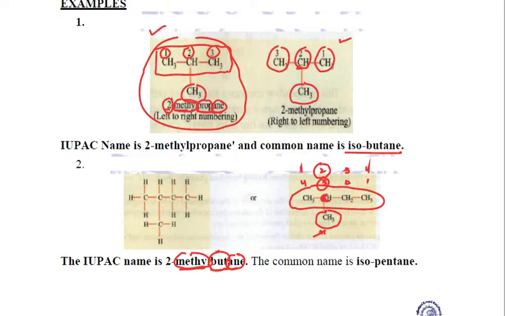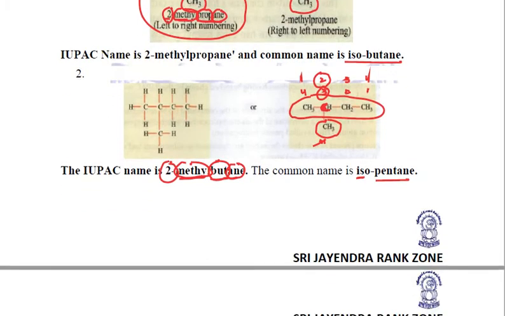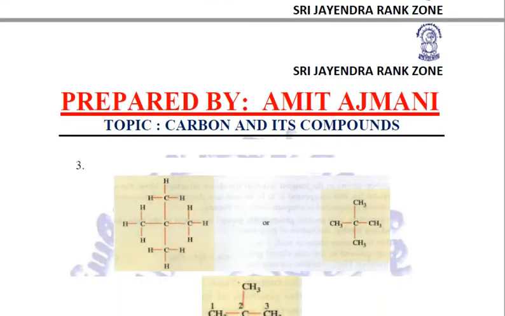Out of 2 and 3, 2 is lower, so we will use 2. So the name becomes 2-methylbutane. This is the IUPAC name, and because there is one branch, the common name will be isopentane. Clear? So this is how we give the IUPAC names.